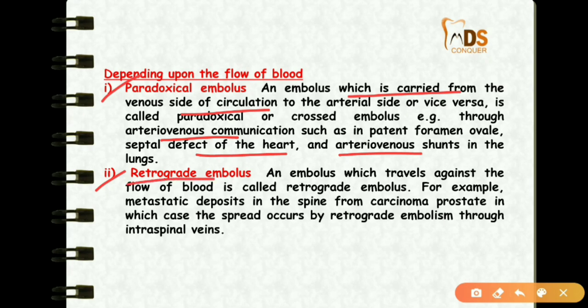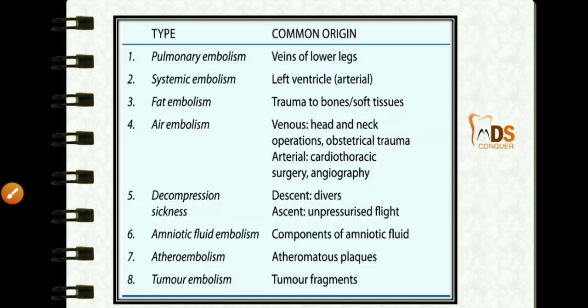Whereas if you take the retrograde embolus, the embolus which travels against the flow of blood is called a retrograde embolus. The important example for retrograde emboli is metastatic deposits, for example metastatic deposits in the spine from carcinoma prostate. You can also mention examples like metastatic deposits in the lungs, or in the prostate. From the lungs it can move to the jaw also. So they are moving against the flow of blood, and they are called retrograde emboli. So that is the classification for the emboli.